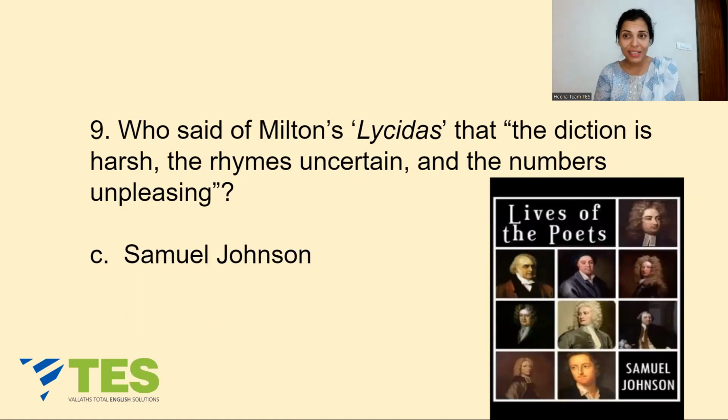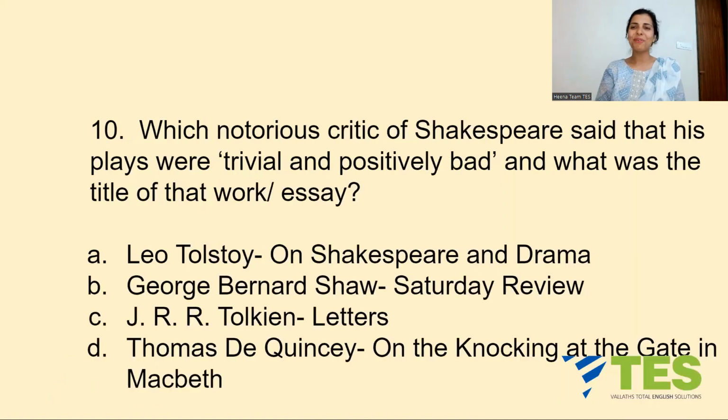In which work of his? It is on the screen. The Lives of the Poets, published in the year 1781. Now, what did Samuel Johnson do in Lives of the Poets? He critically analyzed 50 poets. Okay. Now, a few fun facts. All these poets were male. None of them was a female. And another thing, all of them were dead. So by 1781, when this work was published, all these 50 writers who were critically analyzed were gone. Okay, let's move on.